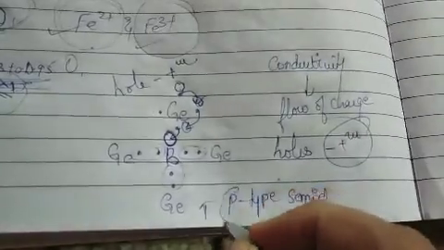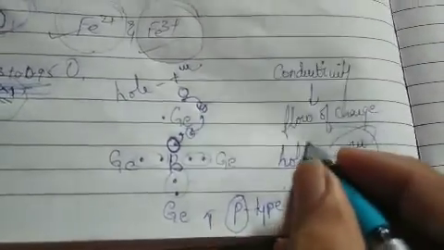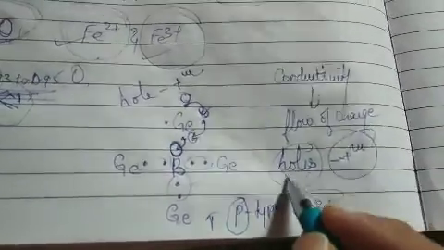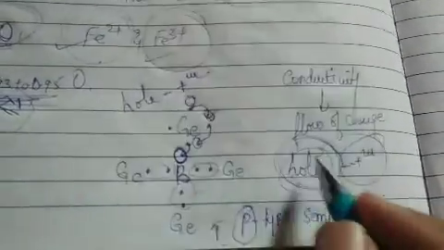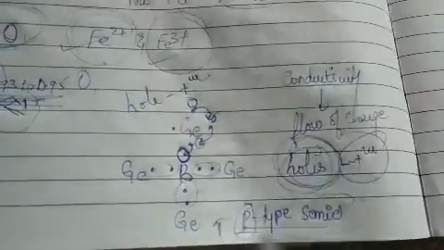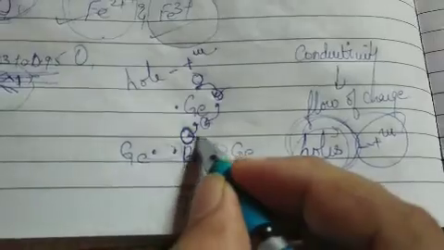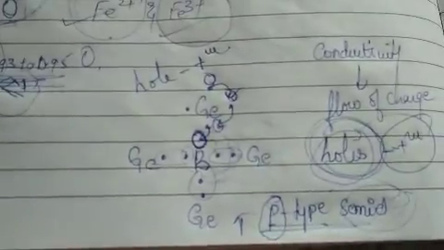So what does p mean here? Positive, that is, holes. These semiconductors whose conductivity is increasing due to the movement of these holes are called p-type. So how do you get this p-type semiconductor? By the addition of group 13 elements as the dopant or impurity.